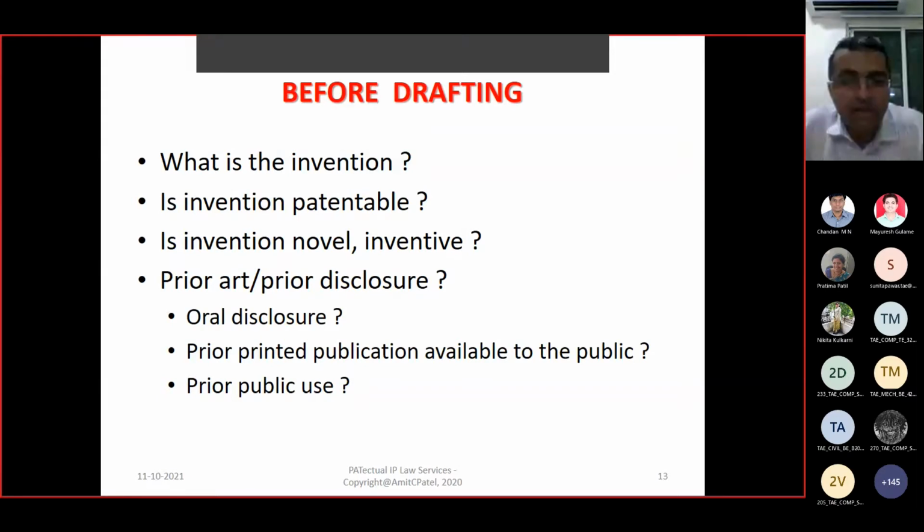The prior art and public disclosure: oral disclosure, prior printed publication available to the public, or prior public use. If the answers to these questions are in your favor, these things are good, right? And based on that, you can move ahead for patent drafting and the filing activity.